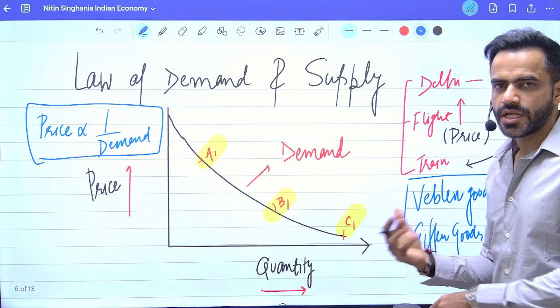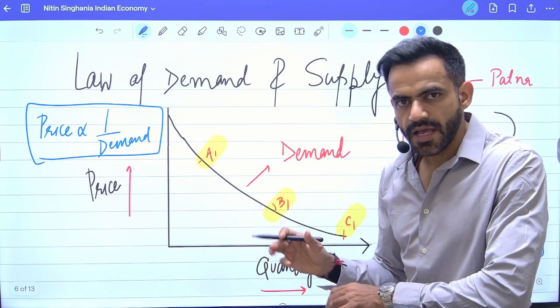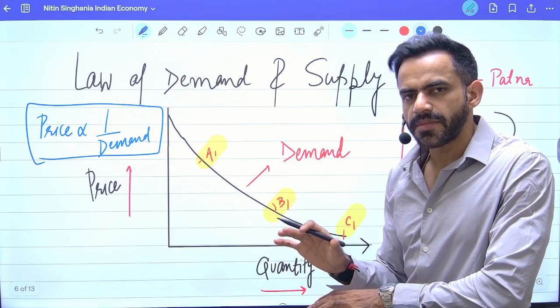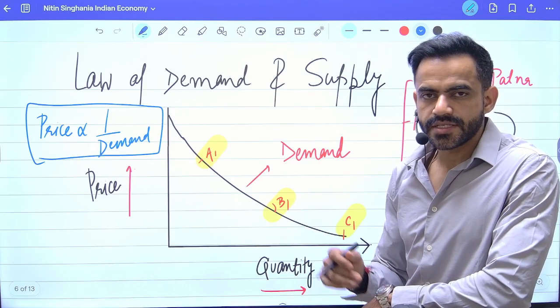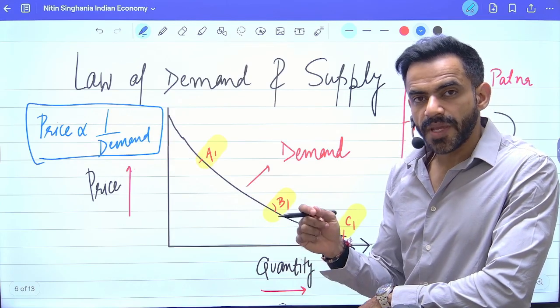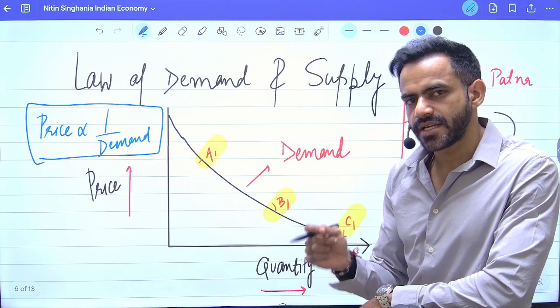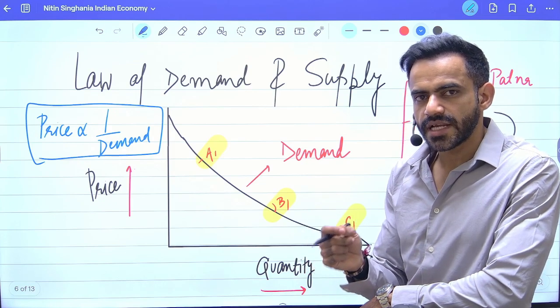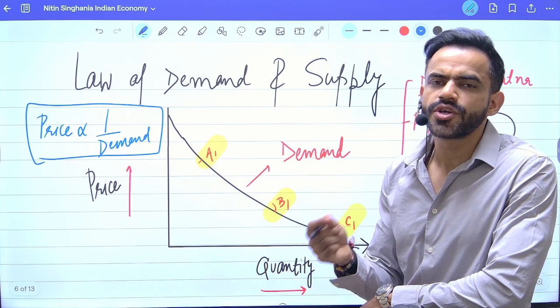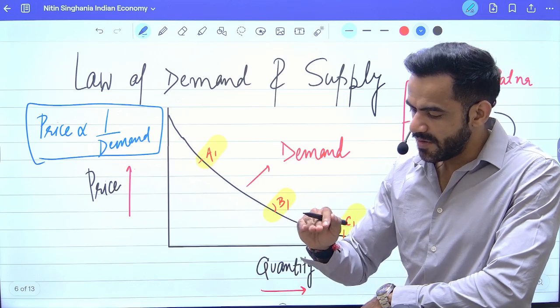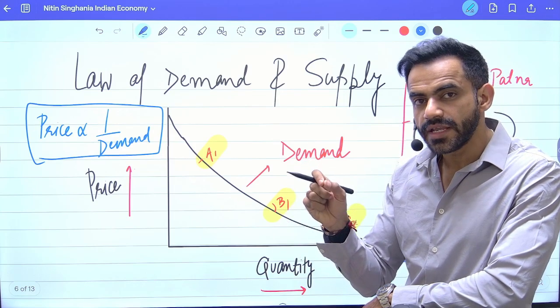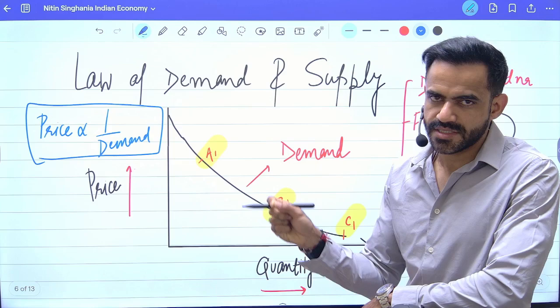We will talk about these goods in next part, but as of now, just understand Veblen goods are status symbols. Status symbol basically means people purchase them as a status symbol. Now, status simply means to show it off in a very simple sense. So, if it is costly, then only it will act as a good status symbol.